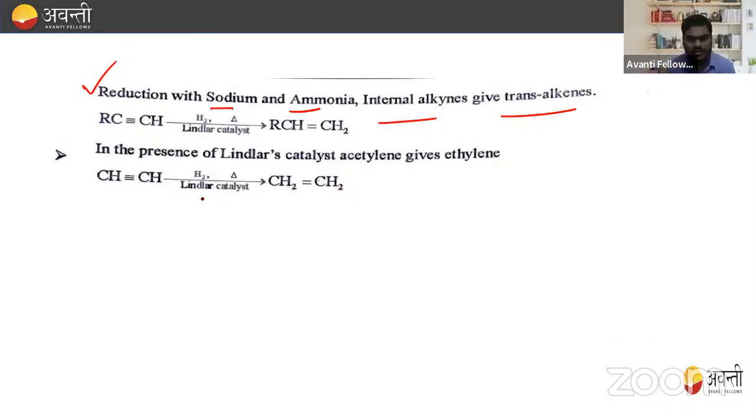Okay, so this point is very, very important, and try to remember this point because many times questions are asked on the Lindlar catalyst or sodium ammonia, and in which case cis alkene forms and in which case trans alkene is formed. So these are very, very important points. Try to remember them, right?